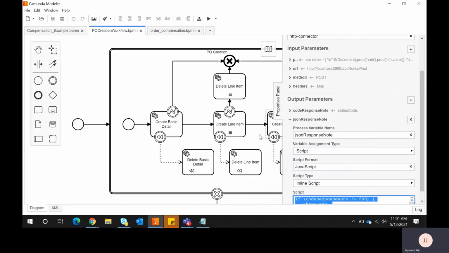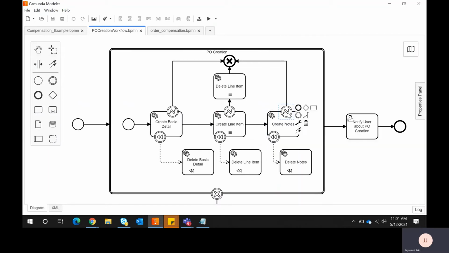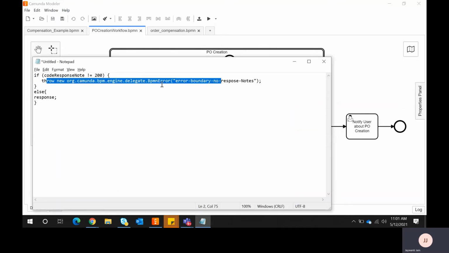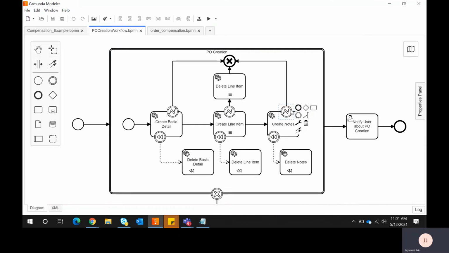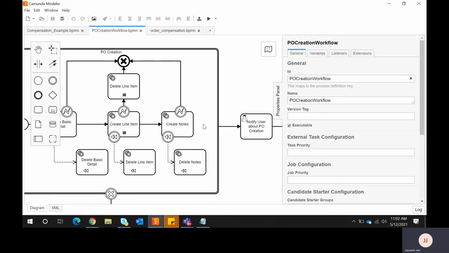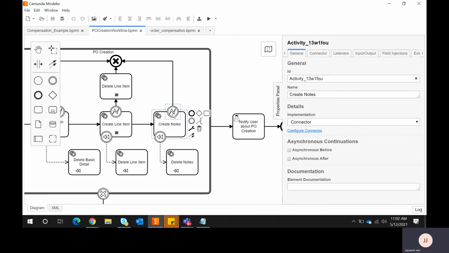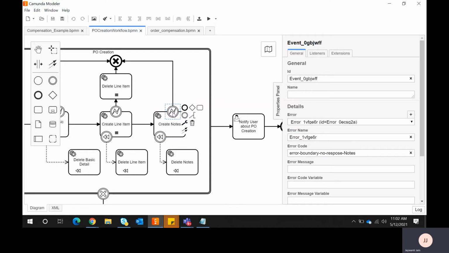In the same way I'm throwing here, and here it will catch the exception, because I have written the error boundary name, error boundary node response nodes. This is the error boundary catch event, and inside I have given the same name. So in this response I am throwing an error, and here it is catching the error.